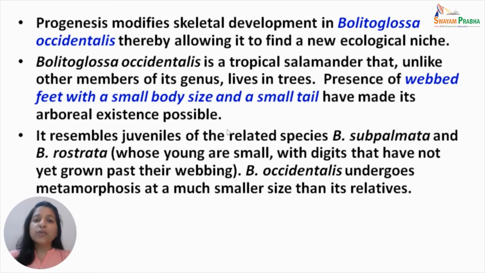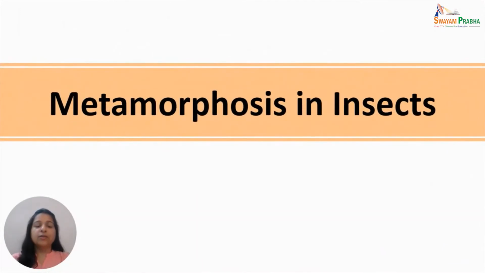It resembles the juvenile of its related species, Bolitoglossa subpalmata and Bolitoglossa rostrata, whose young are small and whose digits have not yet grown past their webbing when the same stages of these three are compared. Now, Bolitoglossa occidentalis undergoes metamorphosis at a much smaller size than its relatives. So this was all about metamorphosis in amphibians.